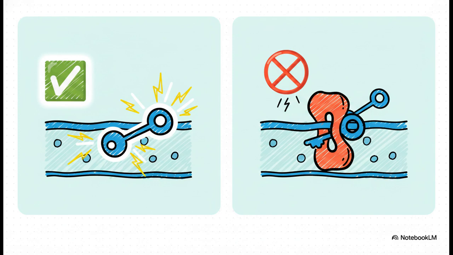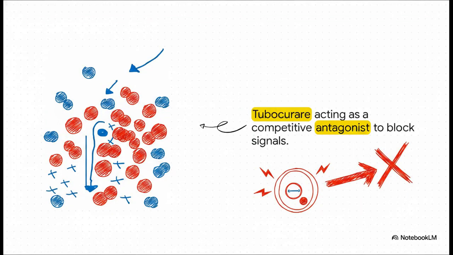An antagonist, on the other hand, actively blocks the switch. Think of it like jamming the lock so the correct key can literally never fit. Take tubocurare, for example. It acts as a competitive antagonist. It's physically sitting right in the exact same receptor spot that our natural acetylcholine wants to use. Because the tubocurare is just sitting there in the way, intercepting the signal, the sodium gate stays completely shut. No action potential means no muscle movement.